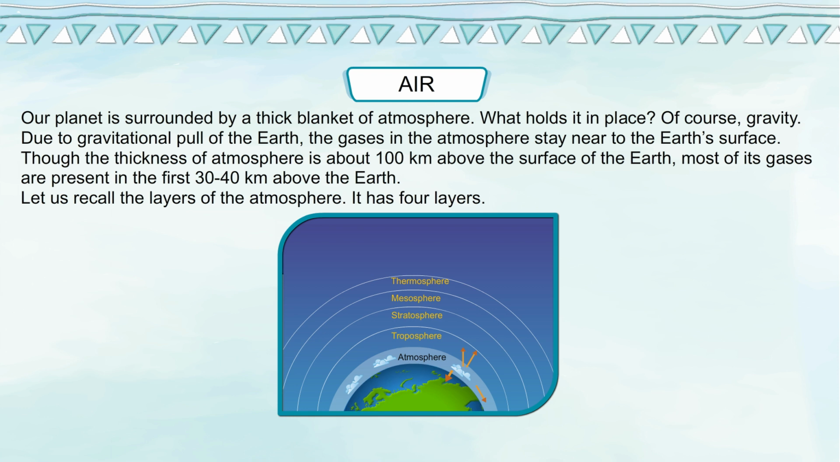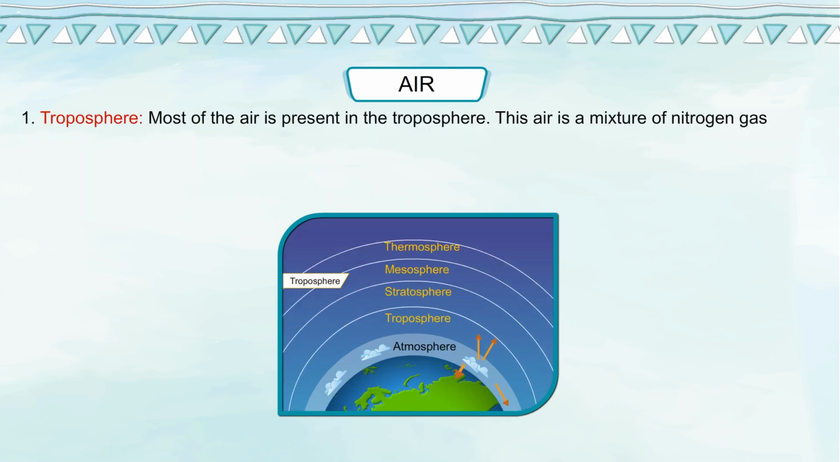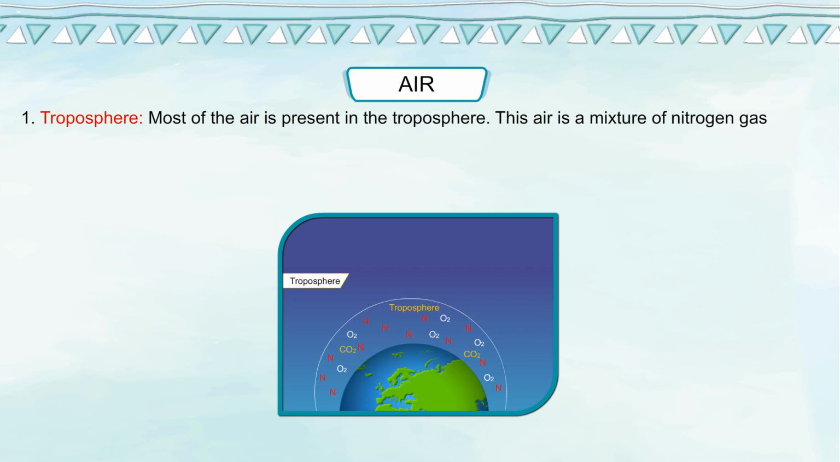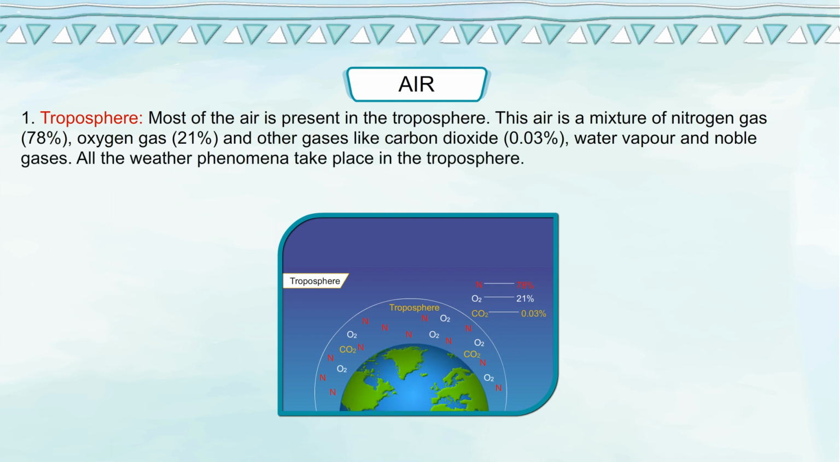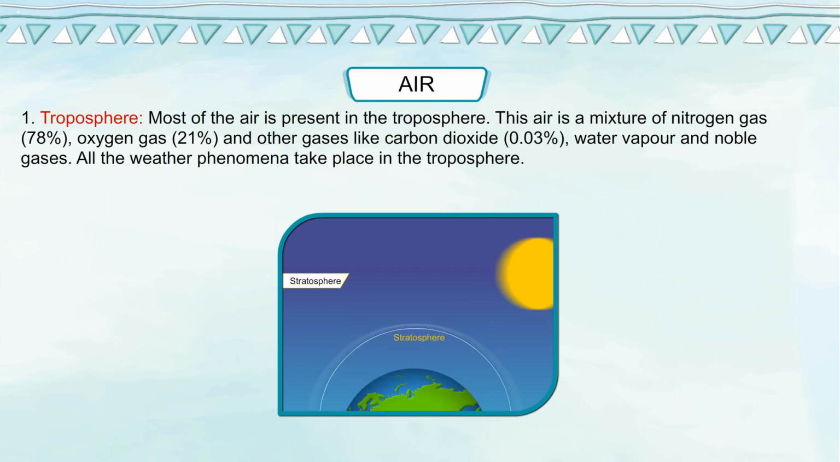Let us recall the layers of the atmosphere. It has 4 layers. 1. Troposphere. Most of the air is present in the troposphere. This air is a mixture of nitrogen gas, 78%, oxygen gas, 21%, and other gases like carbon dioxide, 0.03%, water vapor and noble gases. All the weather phenomena take place in the troposphere.